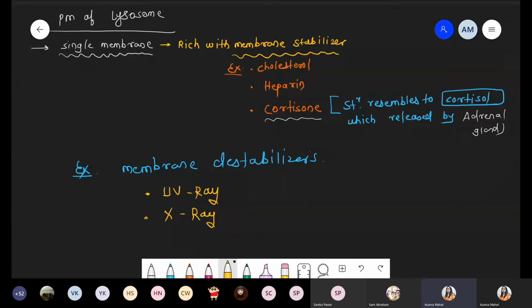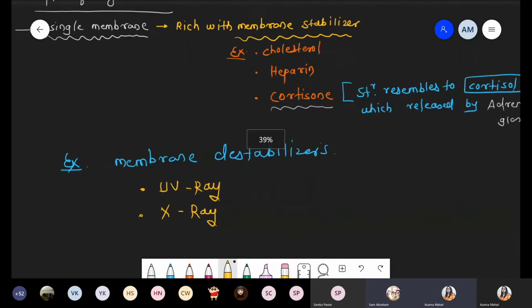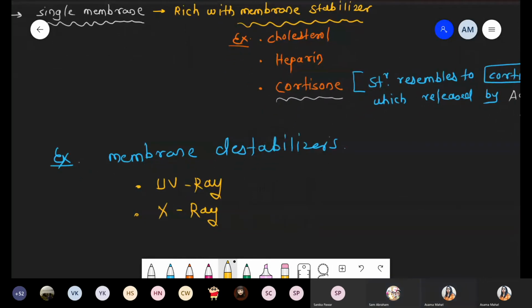Screen is loading late. For all or only for you? Ma'am, what is an outer membrane? Ma'am, it's okay. Membrane destabilizer.